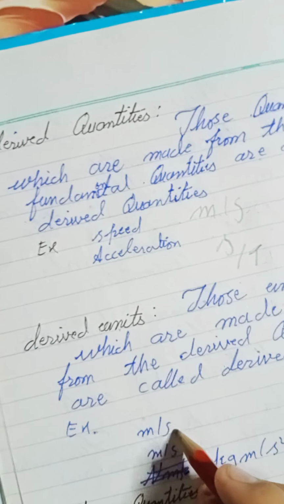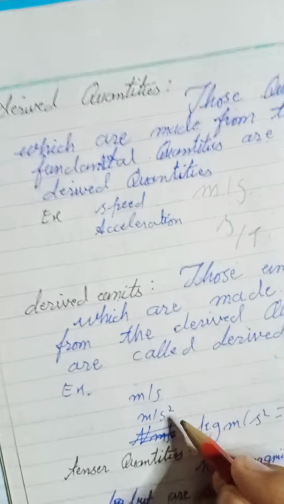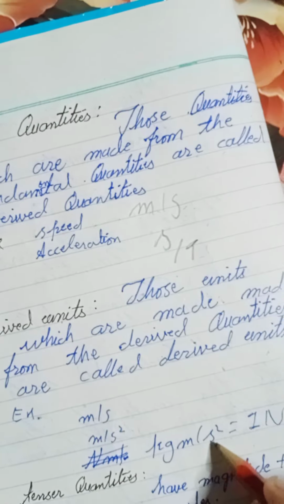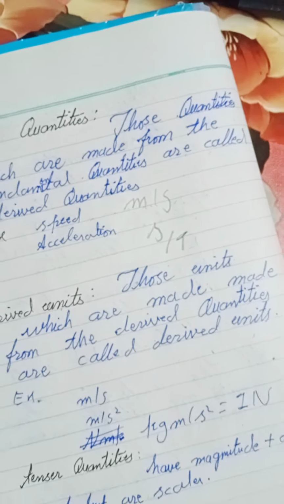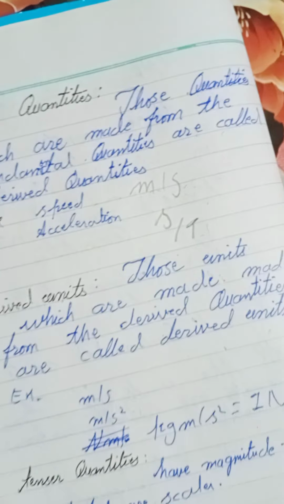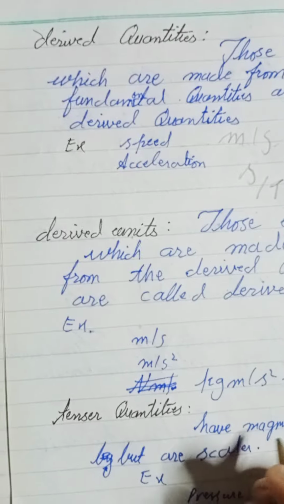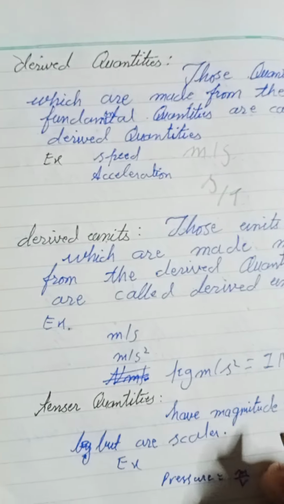Write this definition. The unit of speed is meter per second, acceleration is meter per second square, and kg meter per second square is the unit of force, 1 Newton. It was simple, I know. It's a bonus point for you guys.